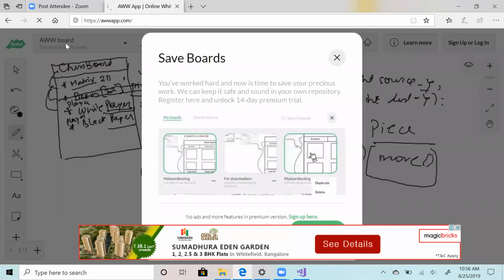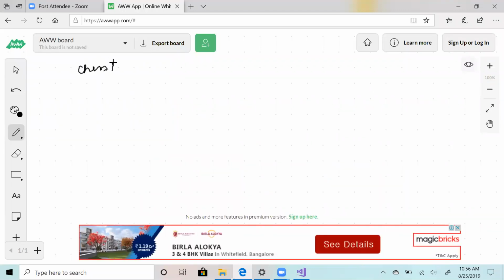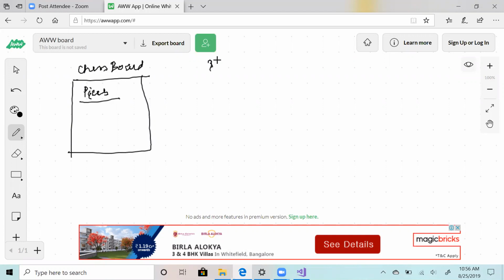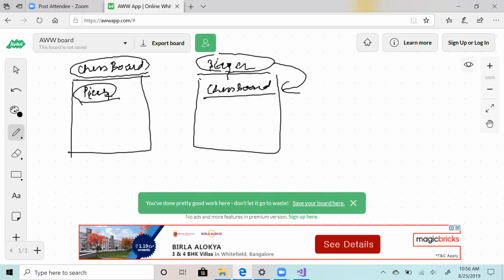You can say my chessboard is not that powerful now. You are trying to distribute the responsibility. So you make chessboard. Chessboard only has pieces. And now you have player. Your player has a chessboard, because there has to be one link between chessboard and player. Now, if player has chessboard, it can do whatever it wants to, and your chessboard is also light, right? So this is one way to solve this. Is it clear?